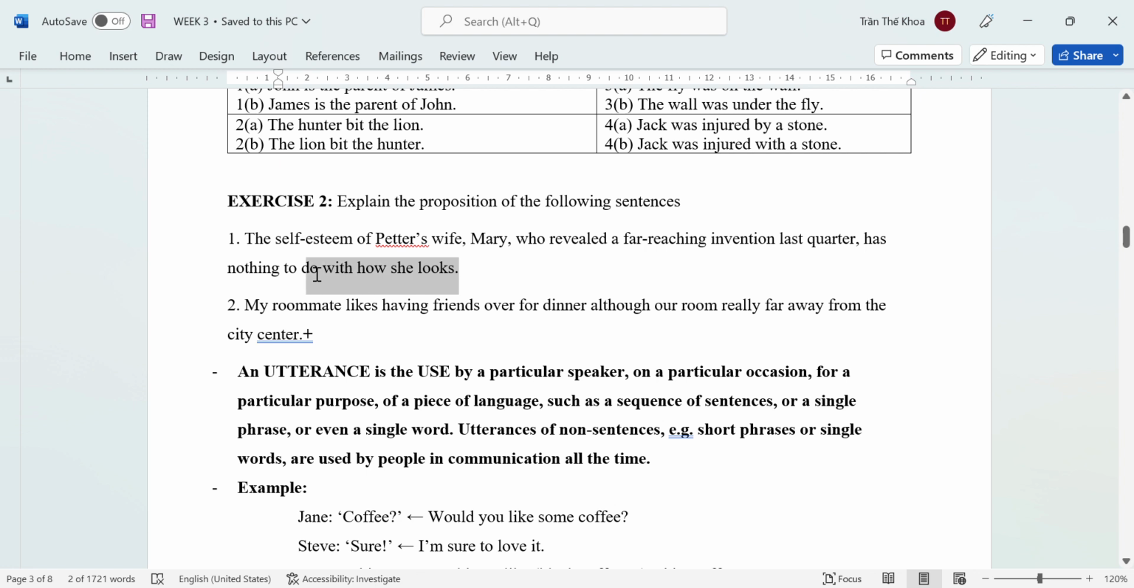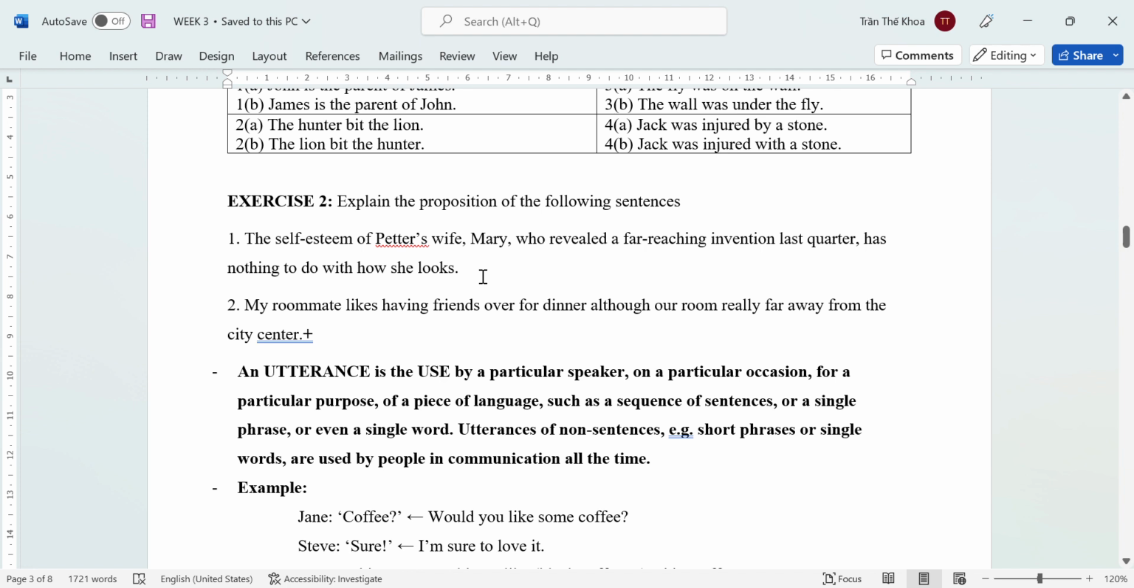Vậy thì trong câu bài tập này các bạn sẽ phải viết ra tất cả những proposition, mệnh đề nghĩa nào từ câu này. Ví dụ như the self-esteem of Peter's wife. Vậy thì proposition, mệnh đề nghĩa đầu tiên mình có được đó là Peter có một người vợ. Peter has a wife, đúng không? Peter's wife. Rồi nghĩa tiếp hai. Peter's wife is Mary. Vợ của Peter là Mary.